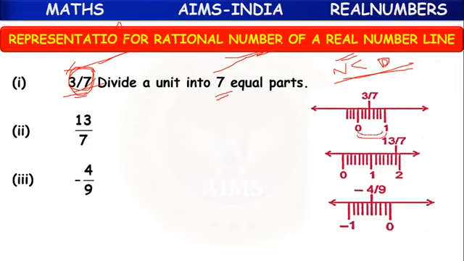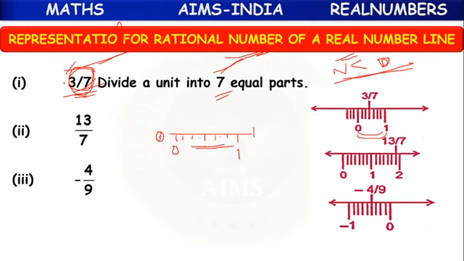So 3 by 7 means the place between 0 and 1 is divided into 7 equal parts.